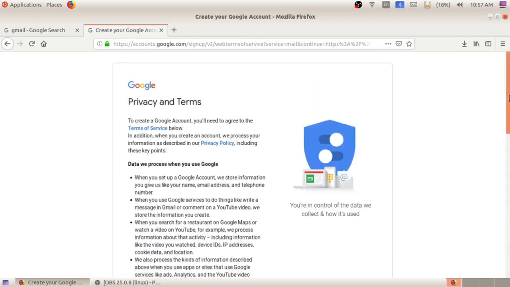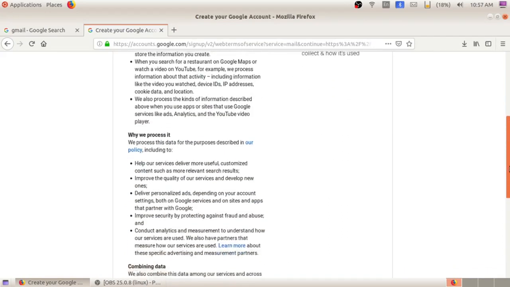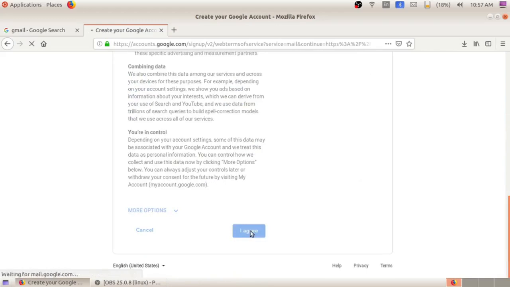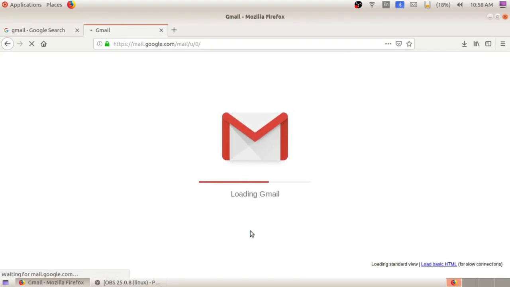This is Google's privacy and terms. Read this privacy policy and click on the I agree option. Such a simple step to create a Gmail account. We can enter our details, create our own username, and after that read the privacy policies and click on I agree so that our email account will get ready.